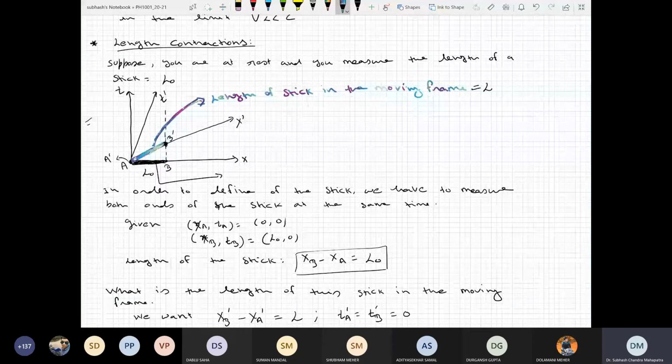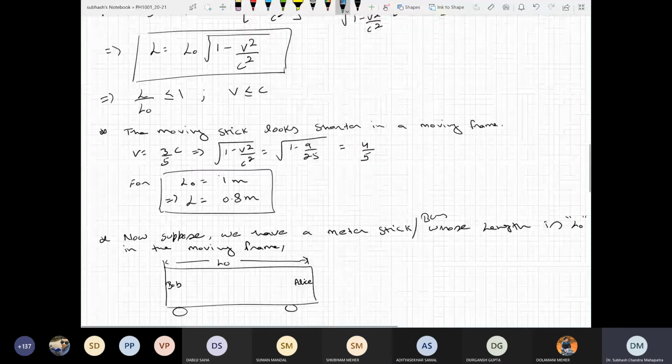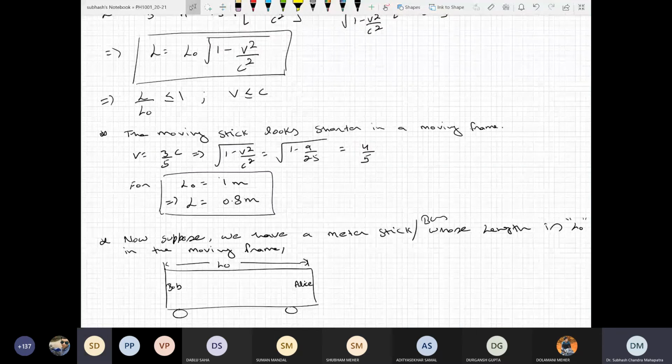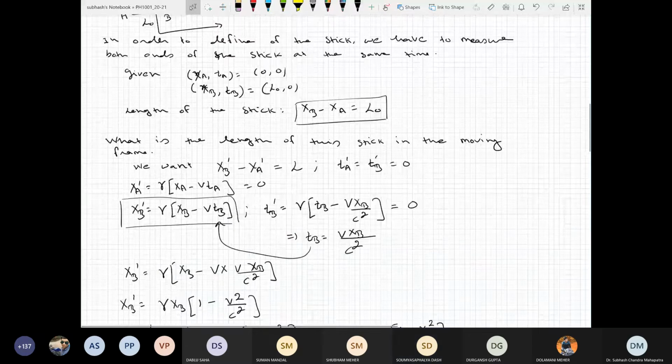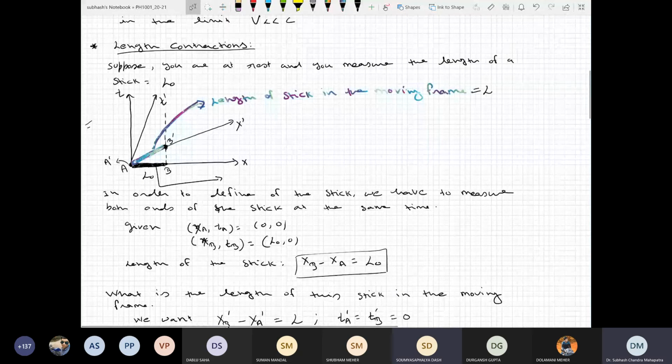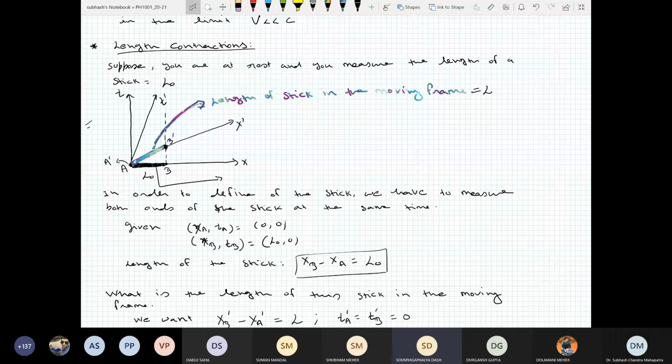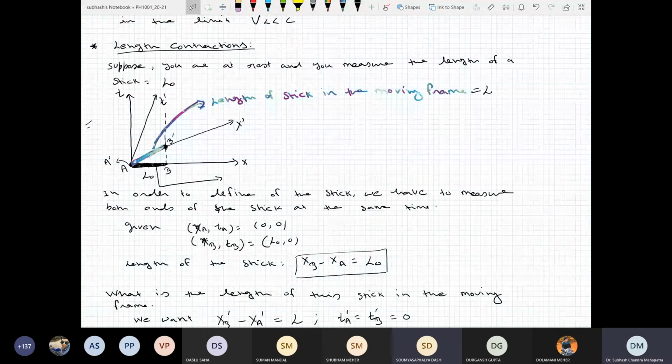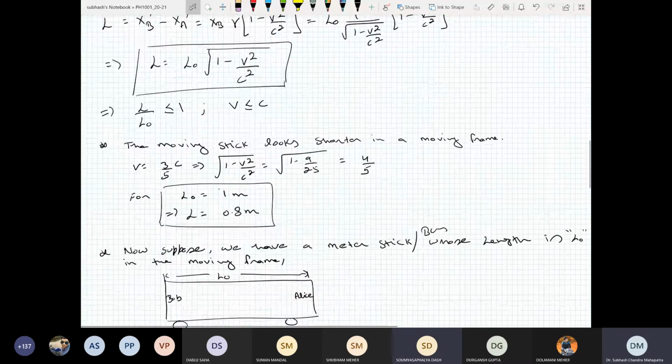The question is problem number 1.7. Sir, I have a doubt. Above, we are taking TA prime and TB prime equal to 0. Yes, we are demanding it. But if we take TA prime and TB prime equal to a constant K, then our mathematics will be lengthier. Yes, it will be lengthy, but just for simplicity, I took 0. Okay, sir.